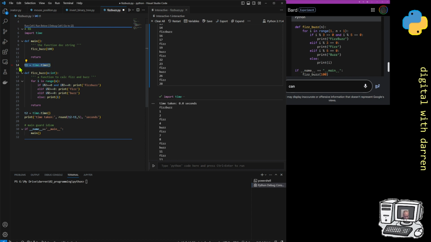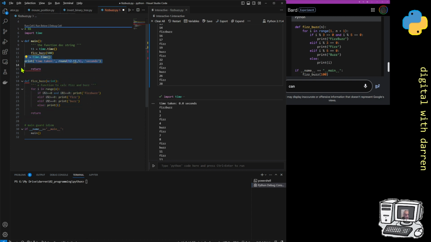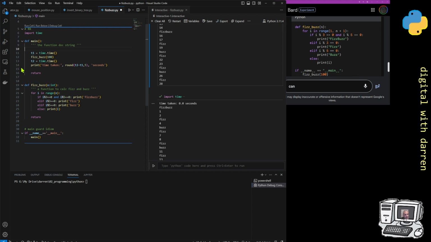I'm moving this up here, because now I'm wrapping this function in the main, and I also moved all of this up here, so it doesn't take 0 seconds at all. I just wasn't timing anything because I moved it all up there. So we're now timing our function as well, and also this is the main entry point.